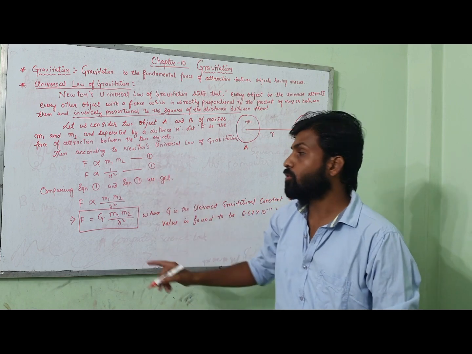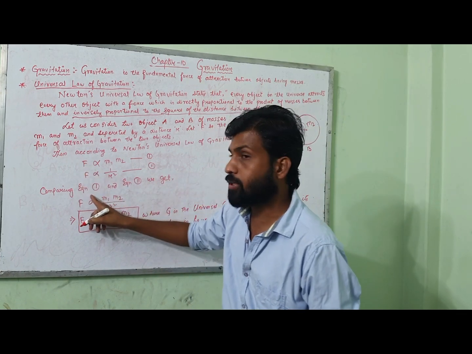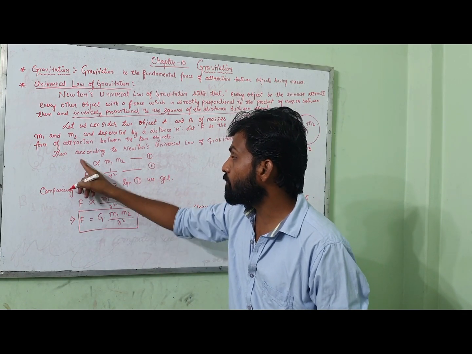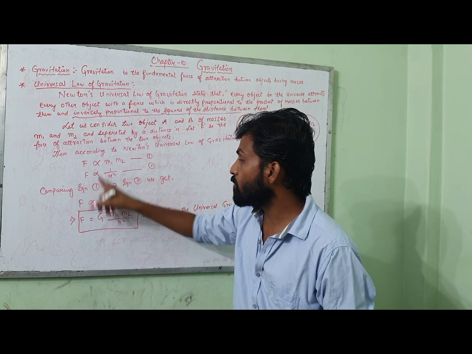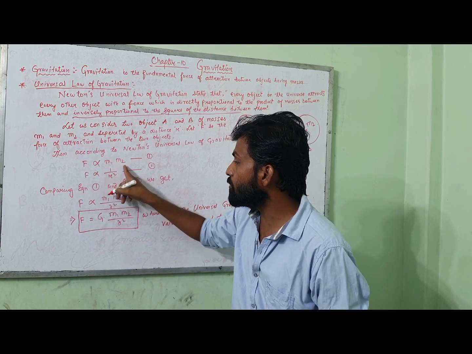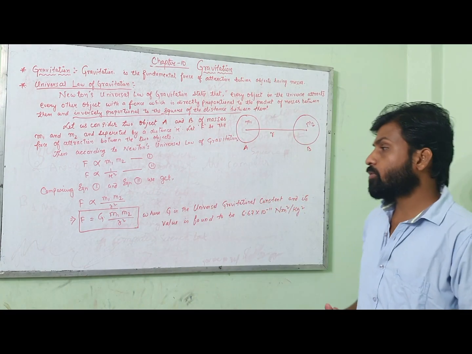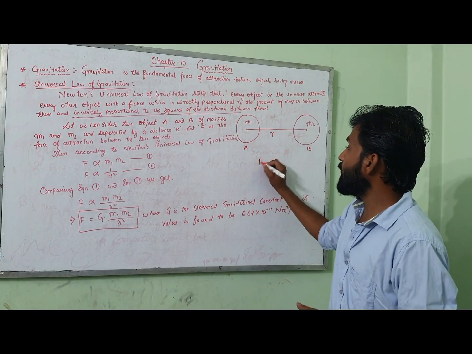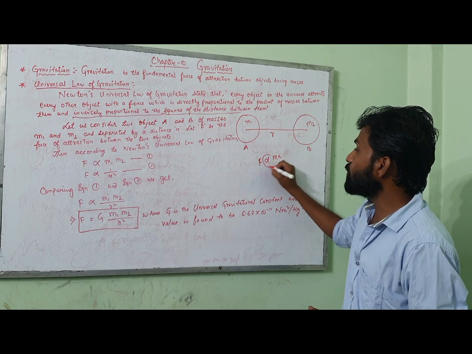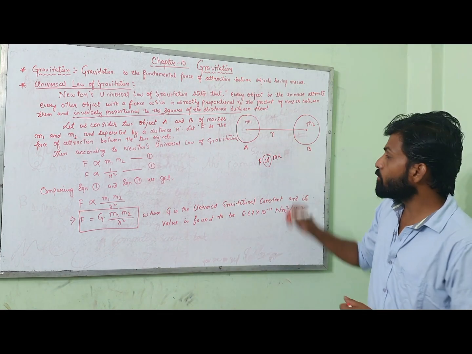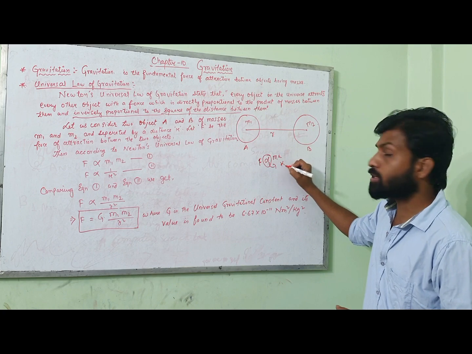Equation number 2. So when you compare both the equations, you will get F proportional to m1 into m2 divided by R square. Now in the last chapter also we have discussed that whenever we get any proportional sign, we have to remove this proportional sign. To remove this proportional sign, we need to bring some constant.